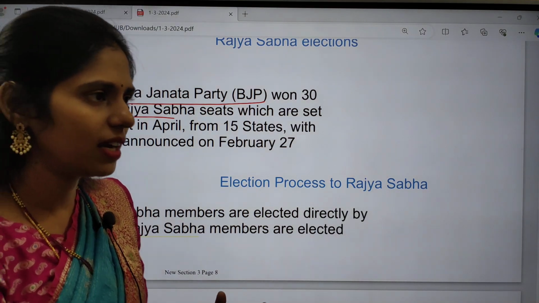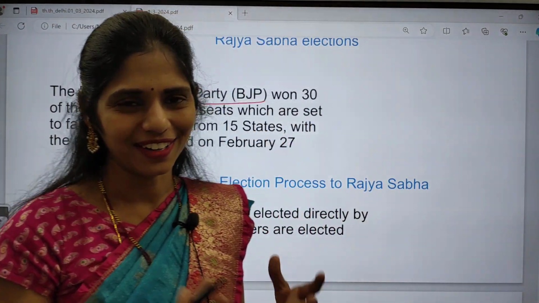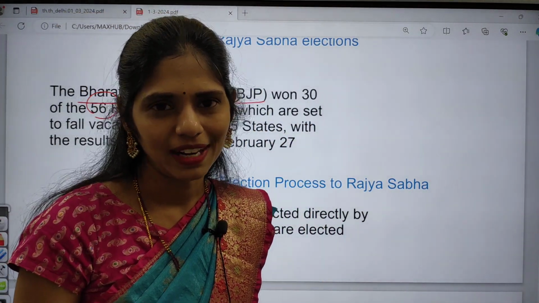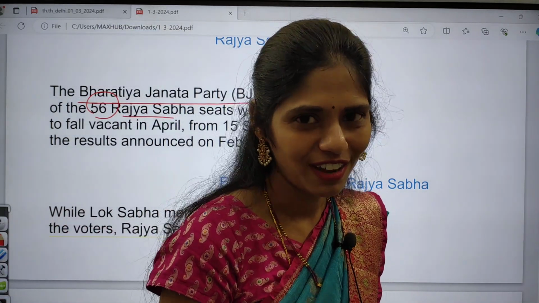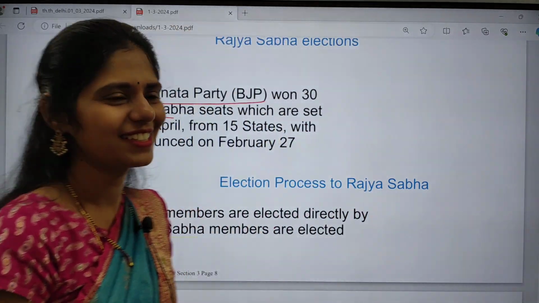And we don't know which party is going to come into power after the Lok Sabha elections. So any guess which party is going to come into power? If you have any guess, please let me know in the comment box.